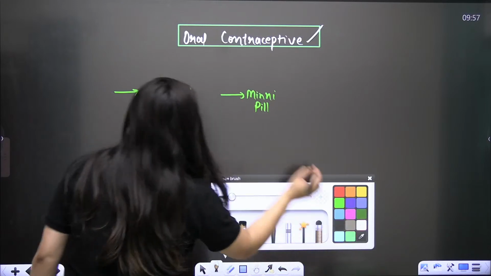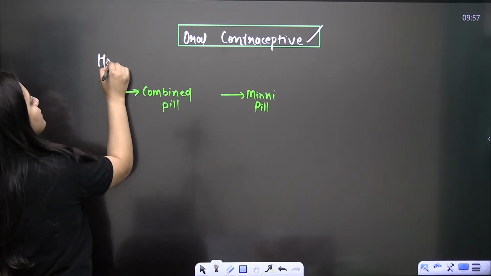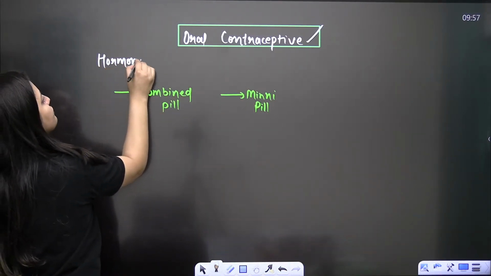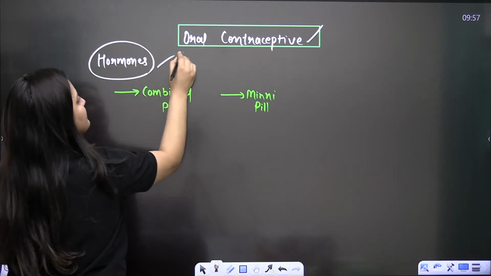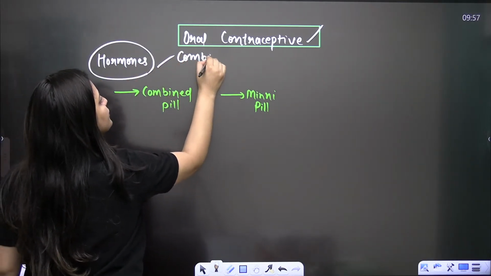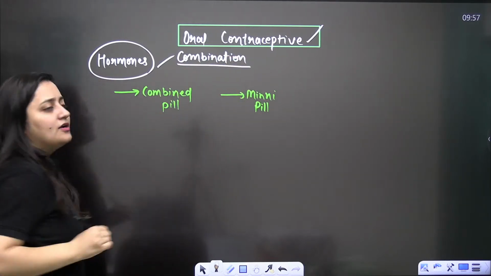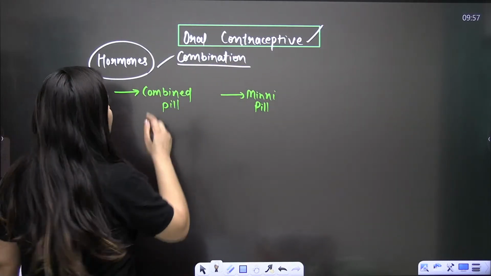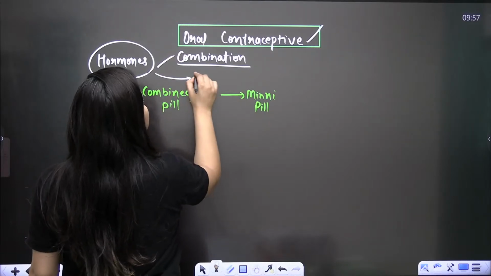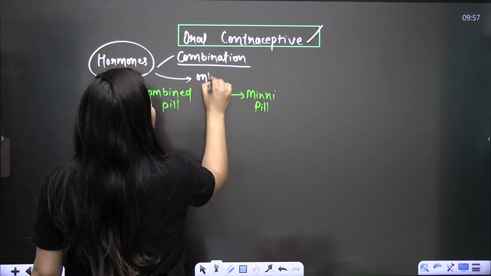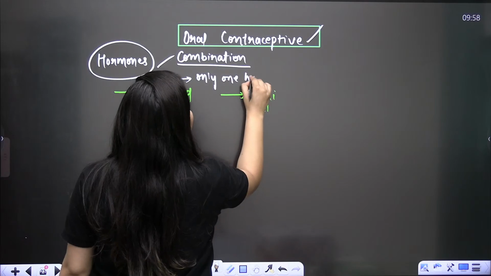Now, bache, here you will see the hormones. You are going to see the hormones in combination as well, and you can see a single hormone, only one hormone, as well. So which hormone will be used here?